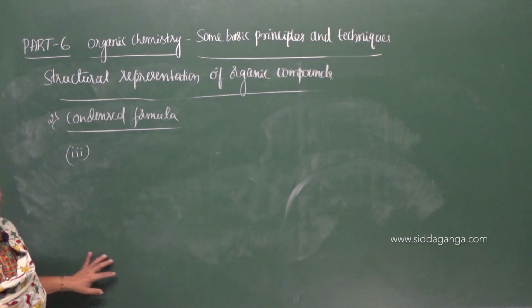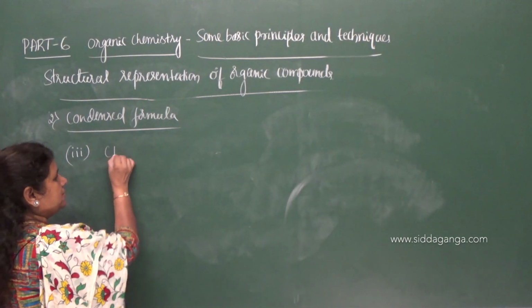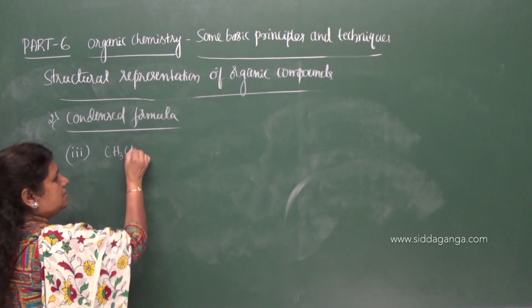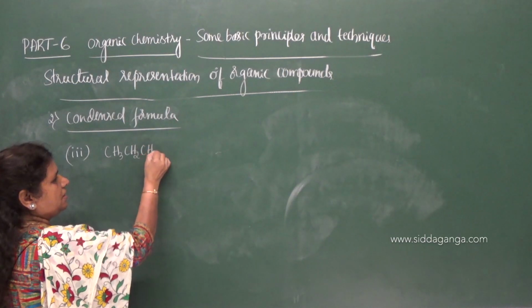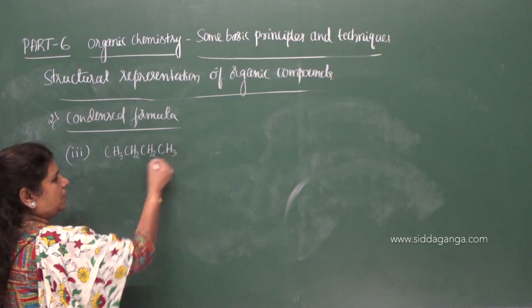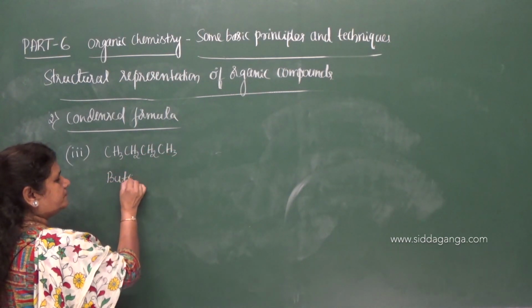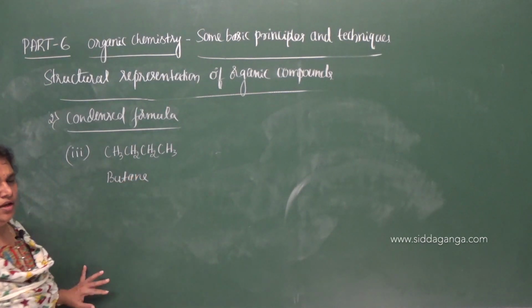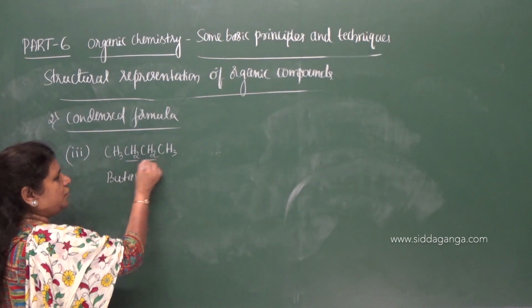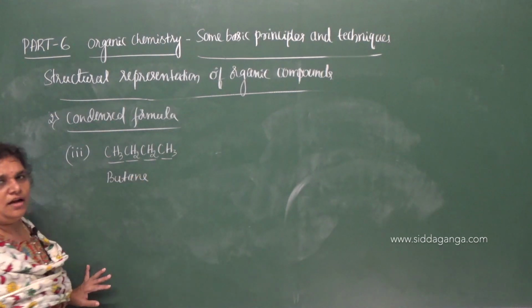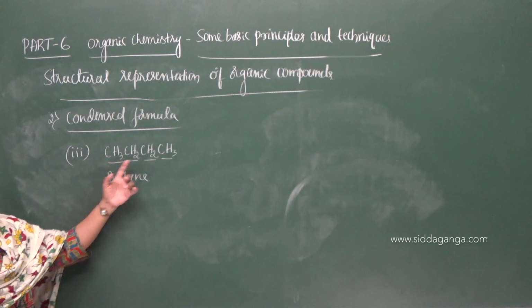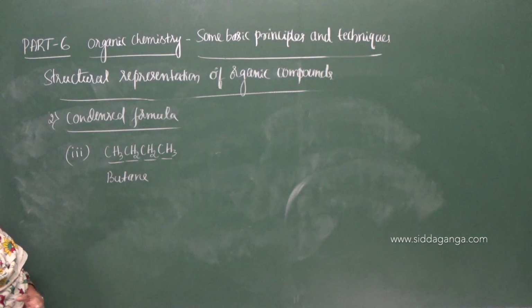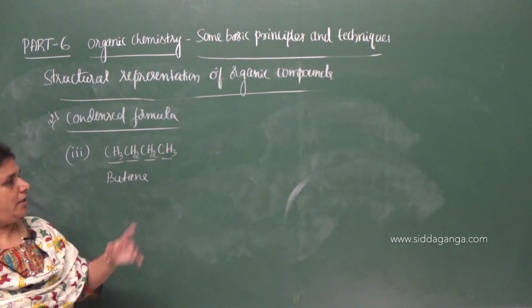So let me give an example here. CH3, CH2, CH2, CH3. This is butane. Here CH2 units and CH3 units are repeated, but the terminal groups you can retain in the formula.